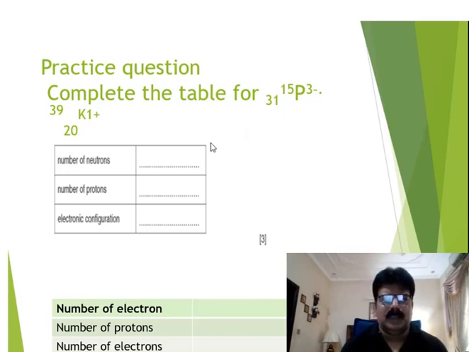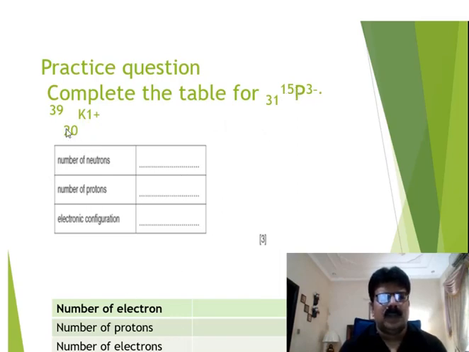For example, if you want to find the number of neutrons, you will subtract 15 from 31. And similarly for potassium, you will do 39 minus 20. Next, protons. Protons are the same as the atomic number, so that's also very easy.